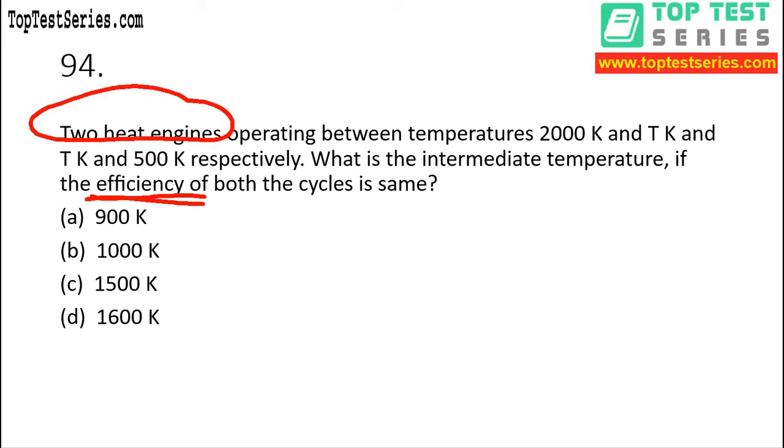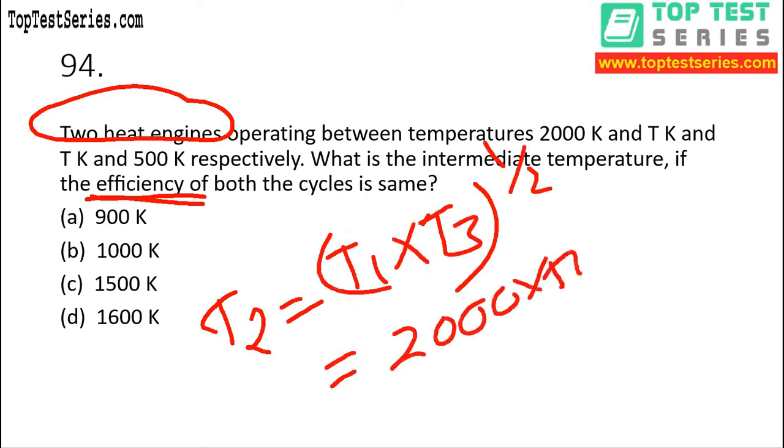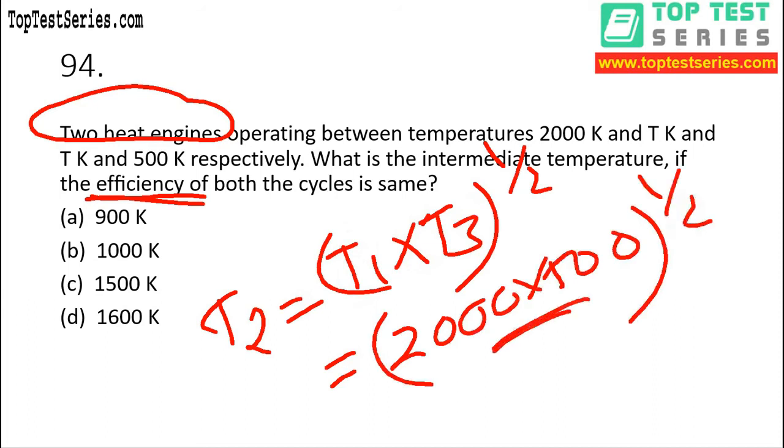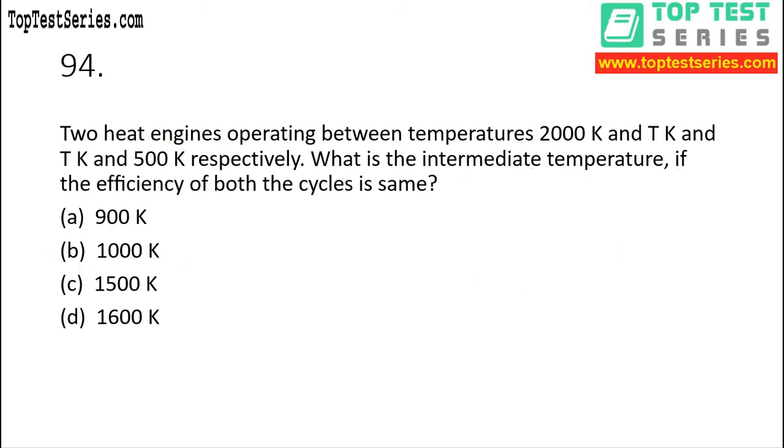Whenever efficiency is same, T2 is equal to T1 multiplied by T3, power 1 by 2. So just write the values of T1 and T3: 2000 multiplied by 500, power 1 by 2. If we simplify this, the value of T2 is 1000 K. Therefore, option B is the correct answer for this question.